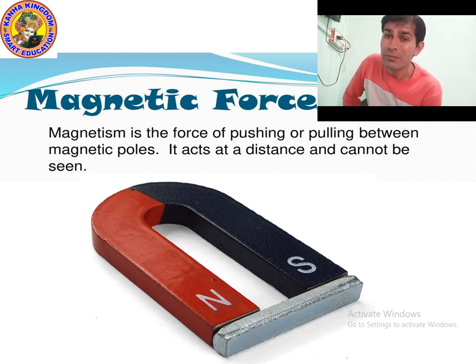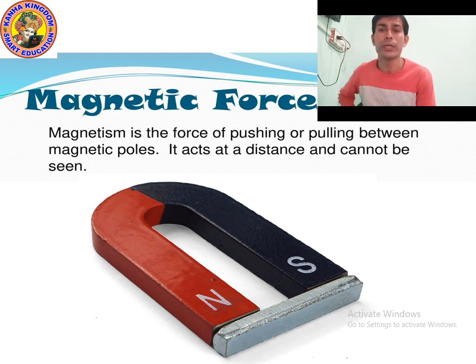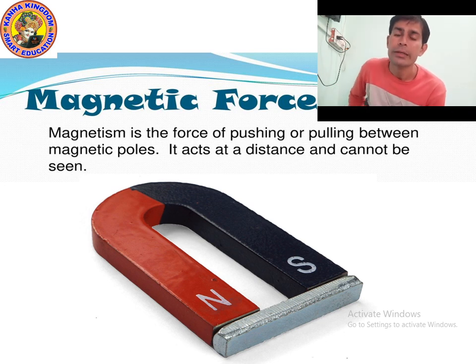When the magnet is suspended freely, it shows north and south. So we can say a magnet has two poles, north pole and south pole. North pole is denoted by N and south pole is denoted by S.